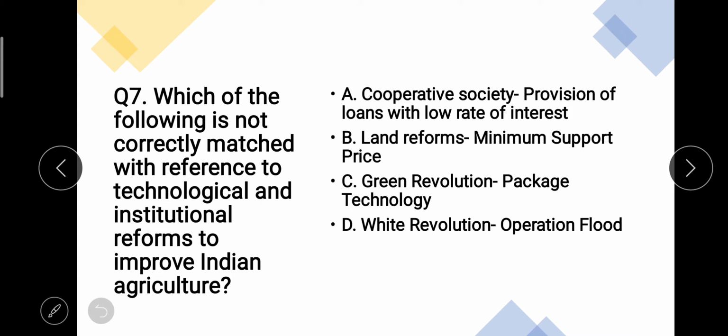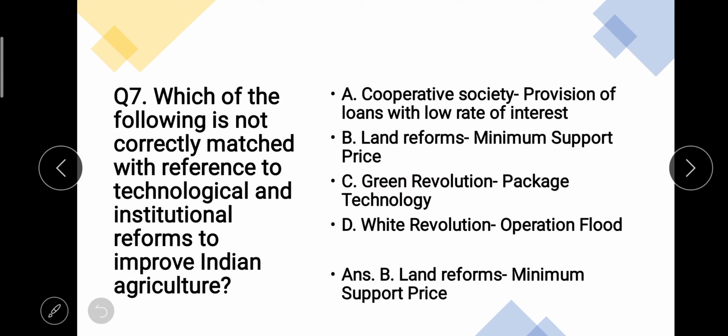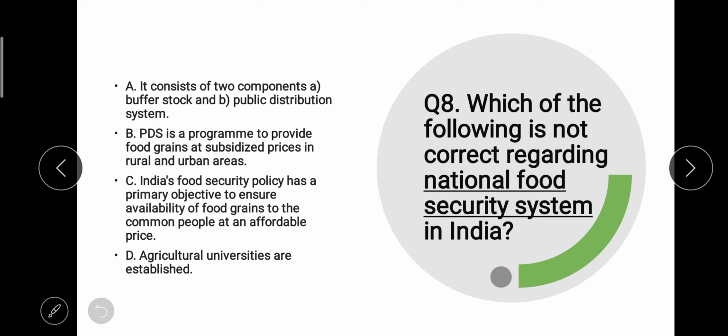Green revolution, yes, package technology. White revolution is related to Operation Flood. So D option is right. I mean to say it is correctly matched. C is also correctly matched, and A also is correctly matched. So our answer would be B option, which is not correctly matched, right? Let's move to the next question.